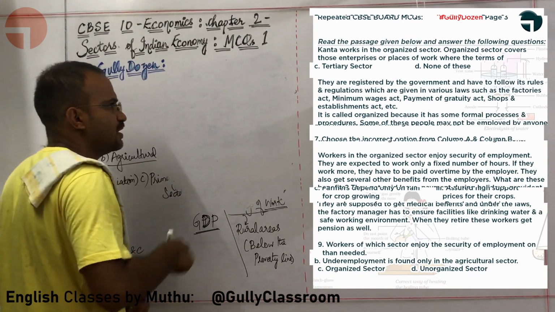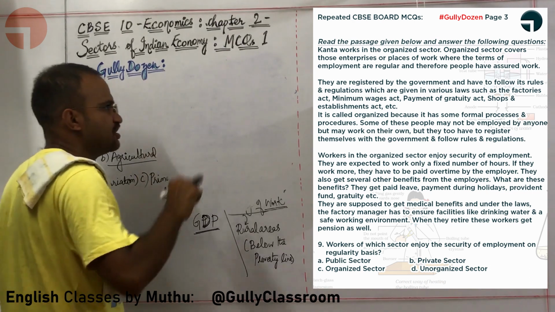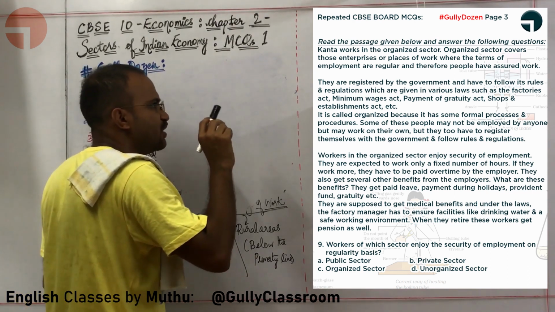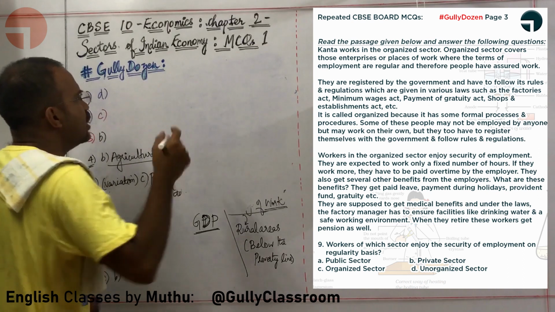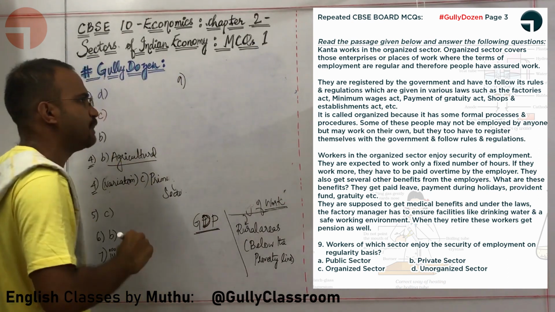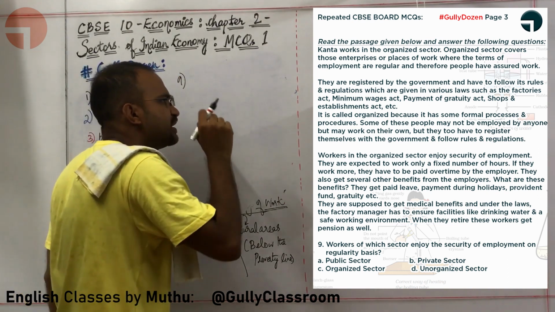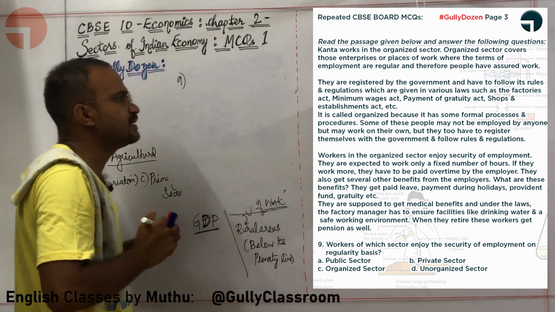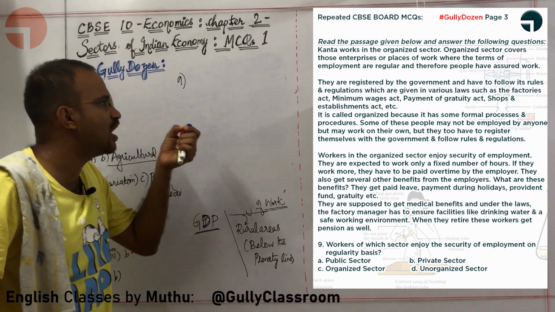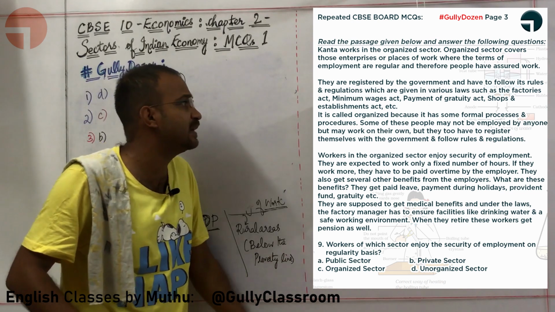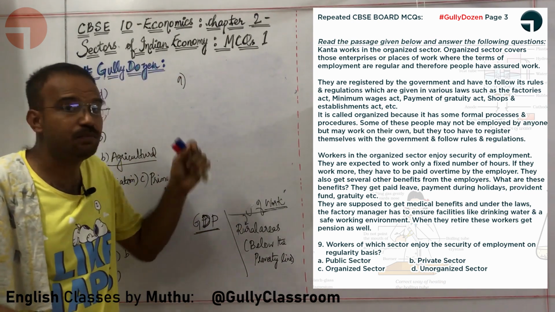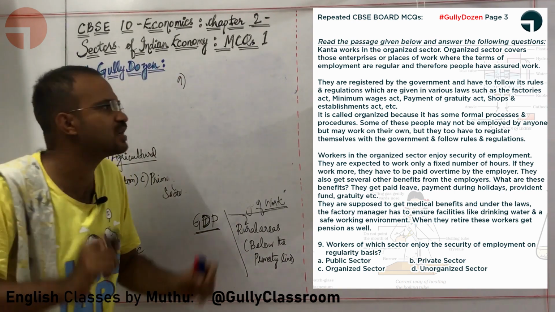Okay, sir. What is the next question? The next question is a passage question. Read the passage given below and answer the following questions. Let us read this particular passage, sir. Kanta works in an organized sector. Organized sector covers the enterprises or places of work where terms of employment are regular and therefore people have assured work.